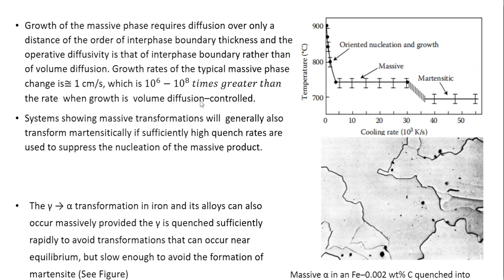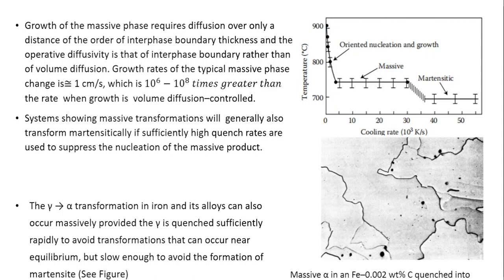Growth of the massive phase requires diffusion over only a distance of the order of the interface boundary thickness, and the operative diffusivity here is that of the interface boundary rather than that of volume diffusion. Growth rates of a typical massive phase change are of the order of 1 centimeter per second. That is the linear growth rate, and it is about 10 to the power of 6 to 10 to the power of 8 times greater than the rate when growth is volume diffusion controlled or bulk diffusion controlled. So this you can see here again.